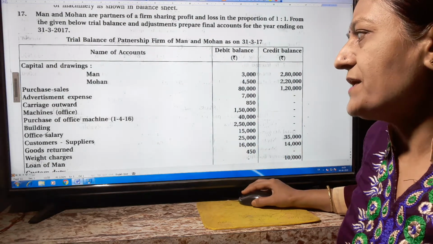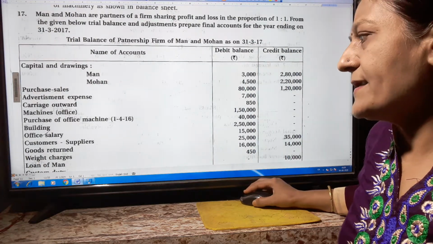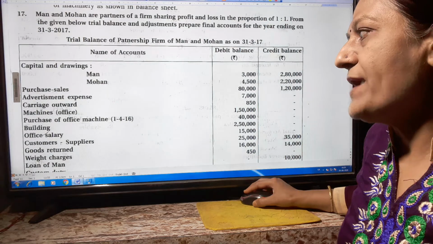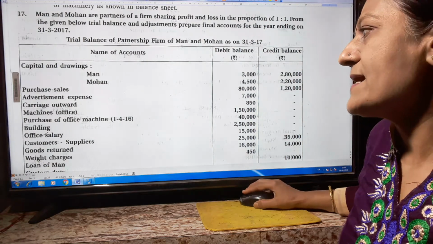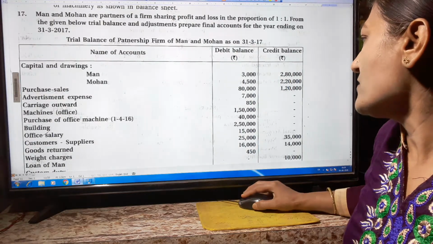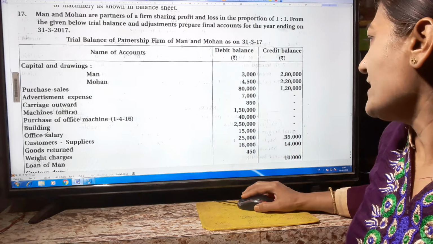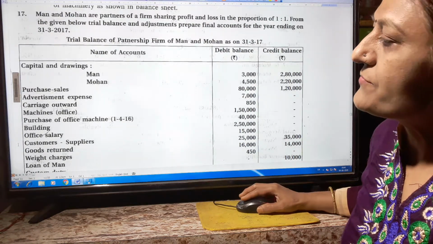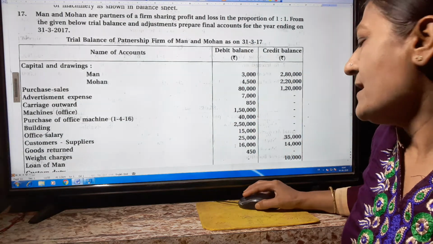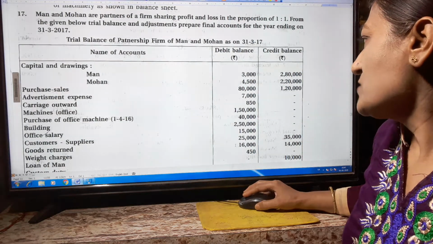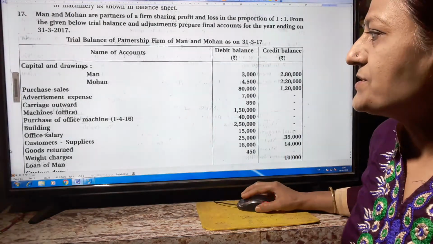When we purchase on credit, at that time suppliers arise and suppliers are credit. Customer means when we sold the goods on credit, at that time debtors arise. So here 25,000 and 35,000; debtors are always debit and creditors are always credit. Goods returns also: purchase return is always credit and sales return is always debit. So 16,000 is a sales return and 14,000 is a purchase return.